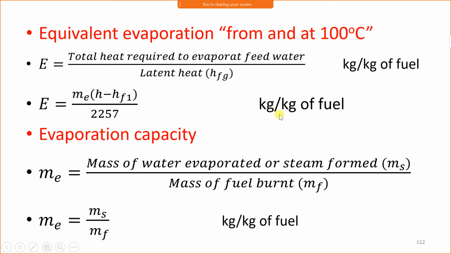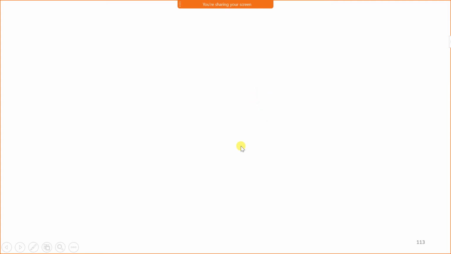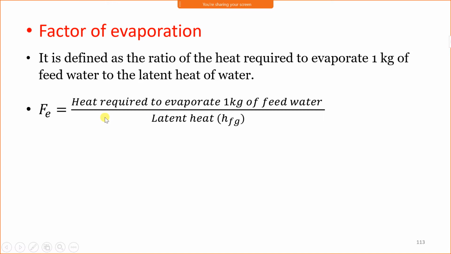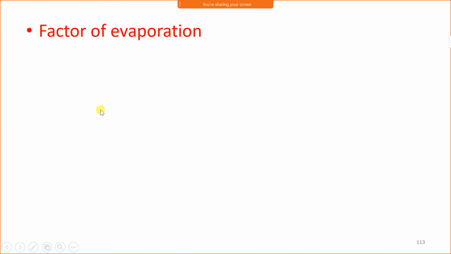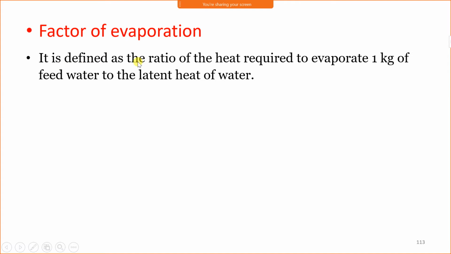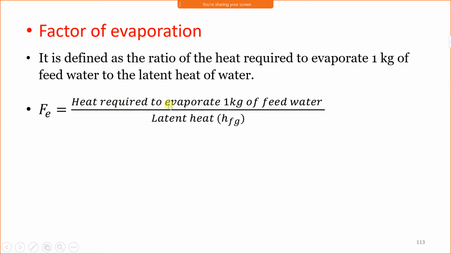In short, it is written as kg per kg of fuel. Next is steam, now the factor of evaporation. It is defined as the ratio of heat required to evaporate 1 kg of feed water to the latent heat. Look at here. In equivalent evaporation, we consider the total heat required to evaporate feed water. But in factor of evaporation, it is the heat required to evaporate 1 kg of feed water to the latent heat.